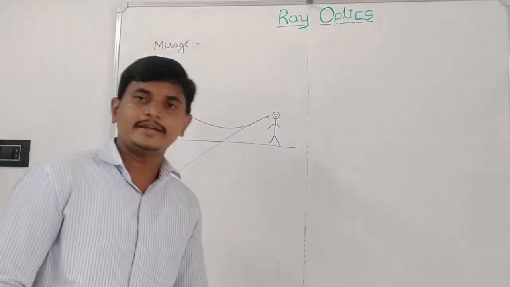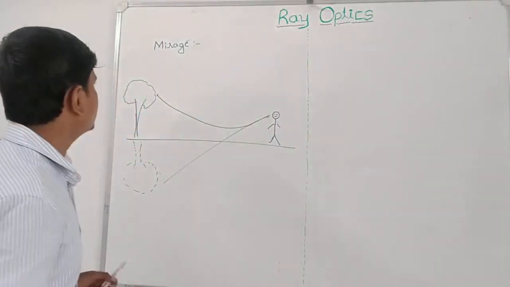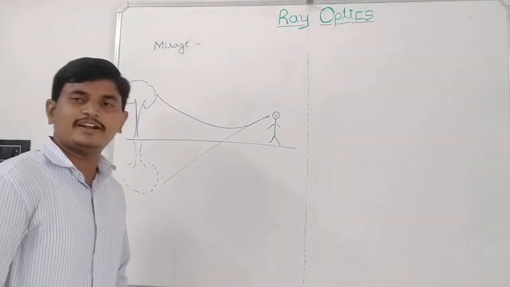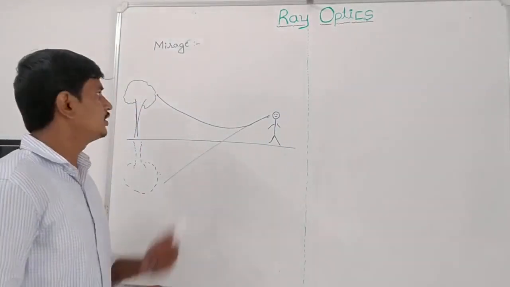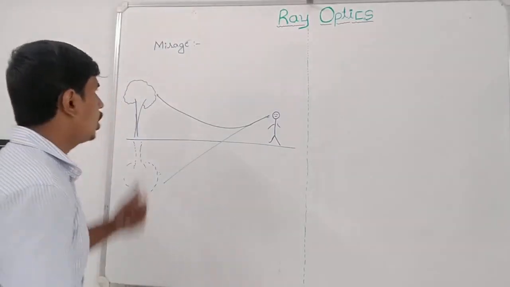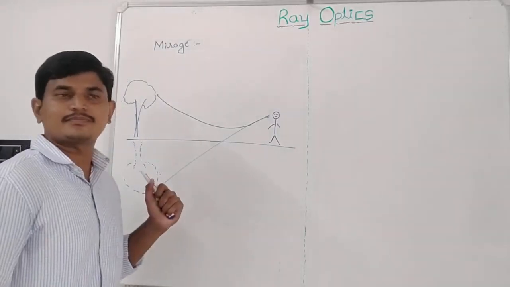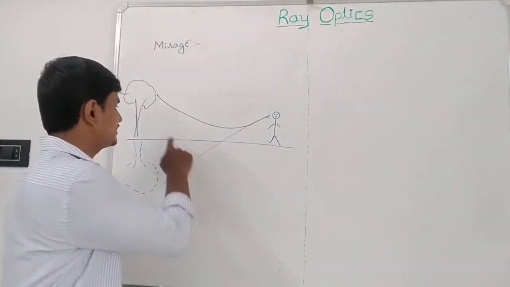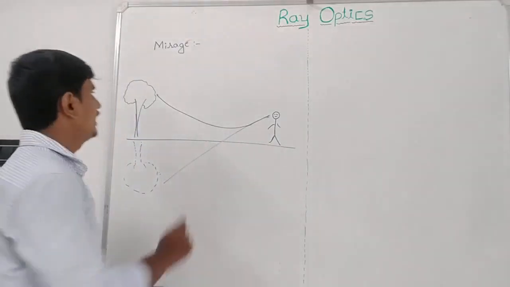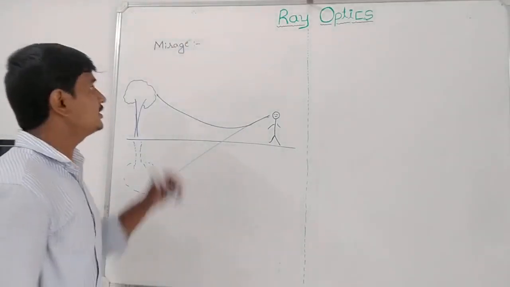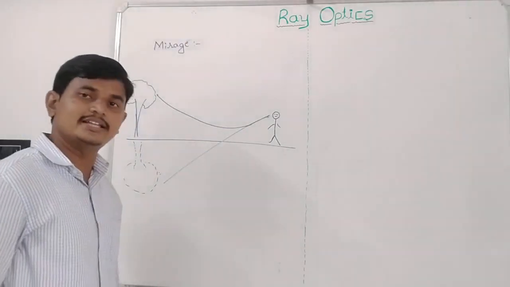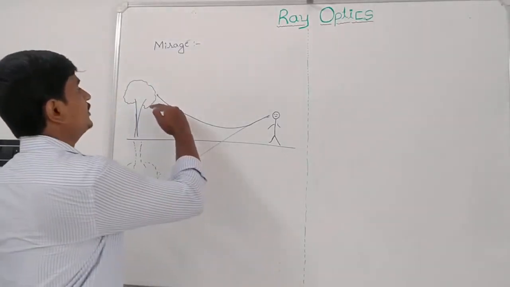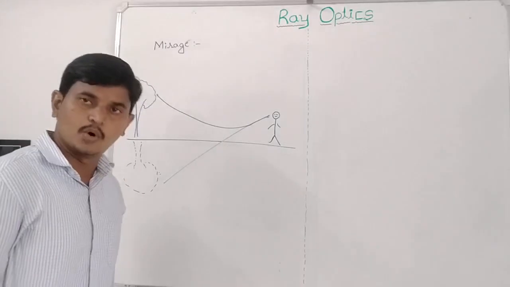Here, mirage. See, mirage is an illusion which is observed due to total internal reflection. We know that refractive index increases with the density. So hotter air, which is near the ground, has less density, hence its refractive index is less, and the colder air, another higher level air, has high density as compared to the ground level air. That's why the refractive index of the higher level air is more.